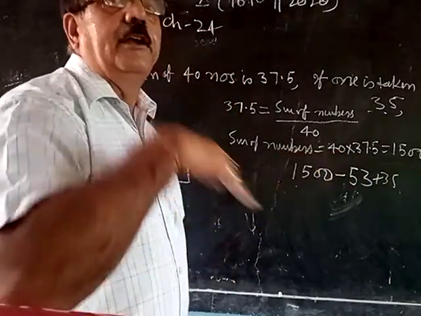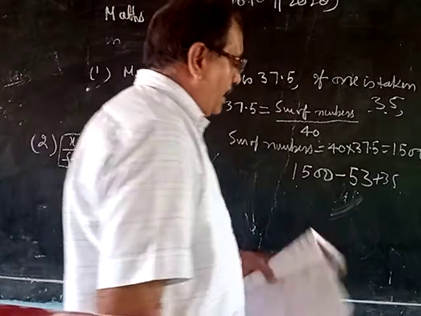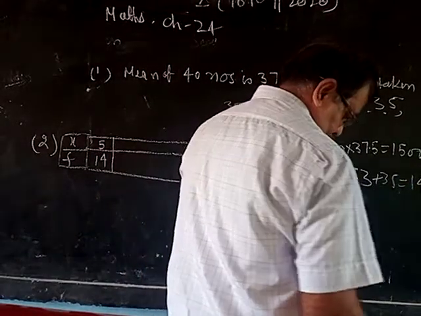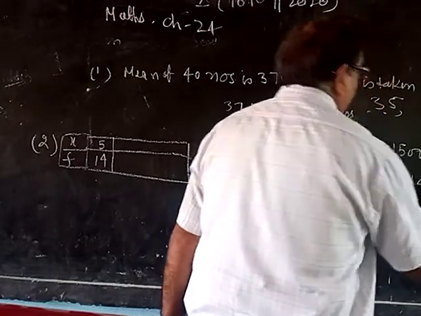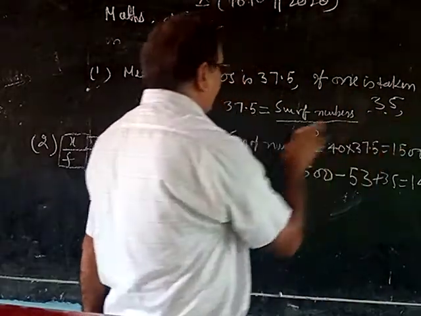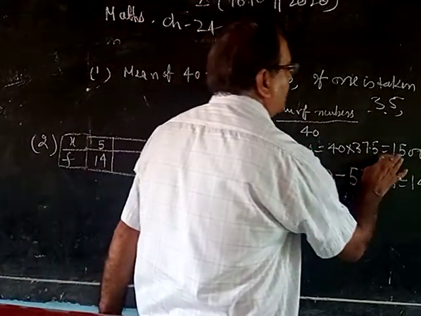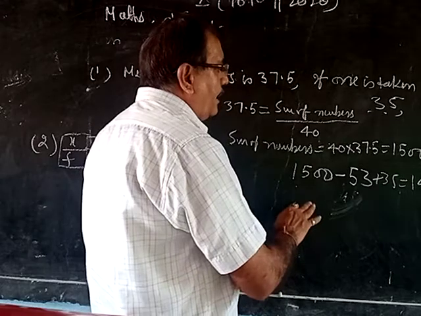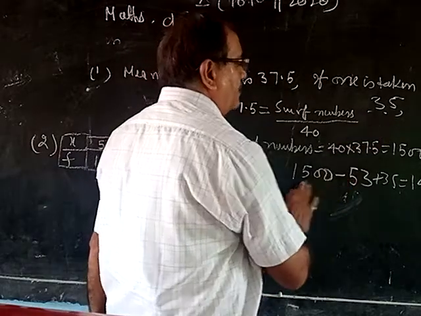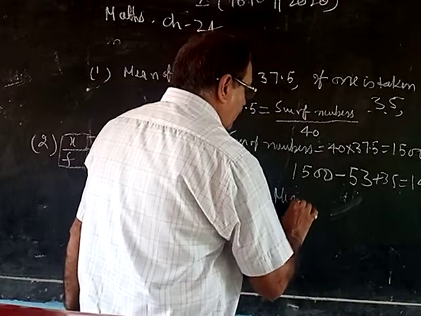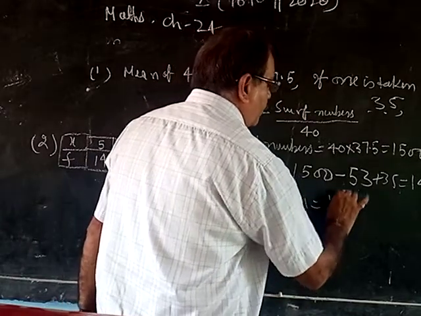The difference is 18. Because of the wrong value 53, the sum of the values is coming 1500. But actually when we take 35, it should be 1482. The correct sum will be 1482.